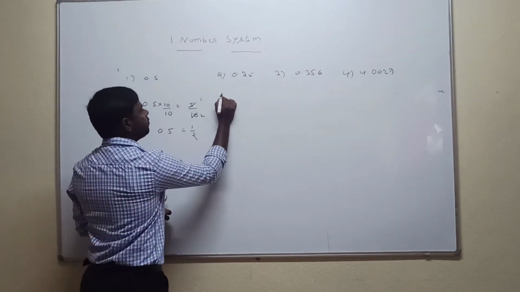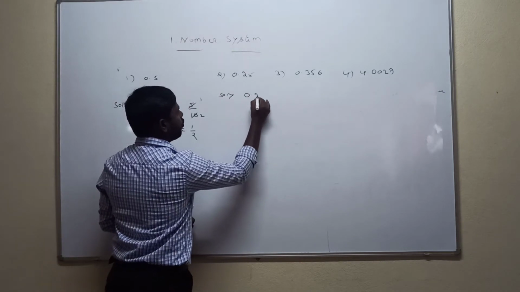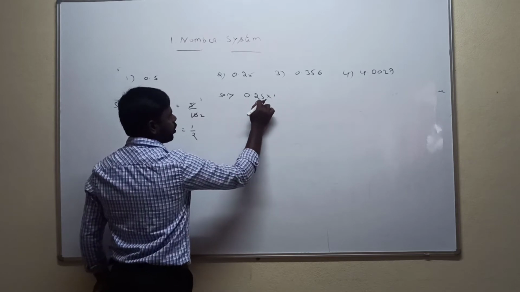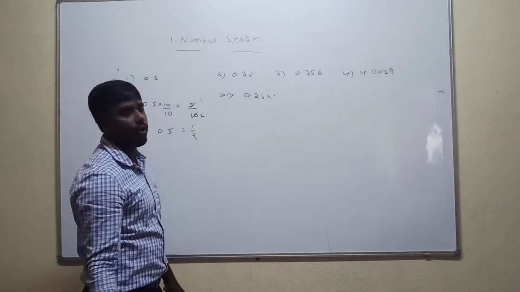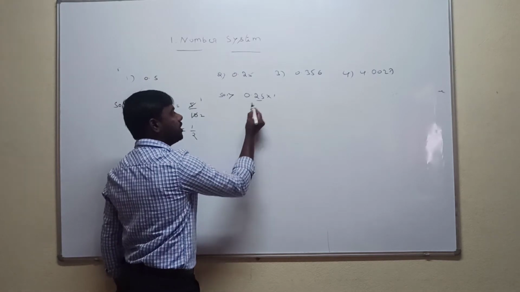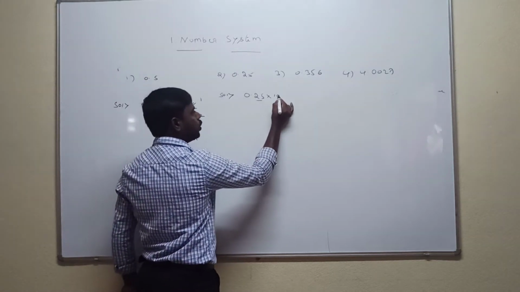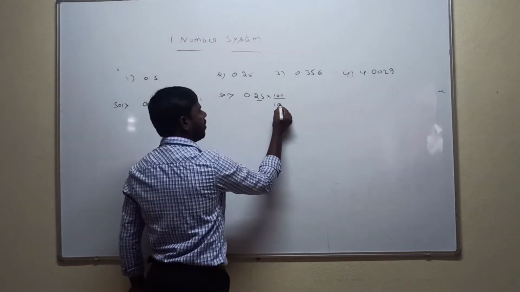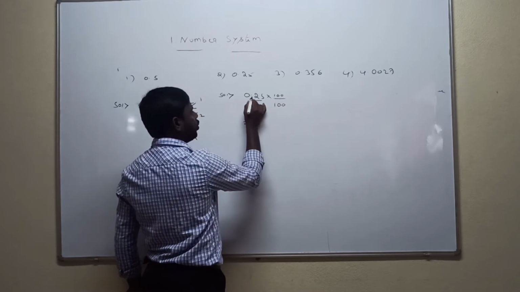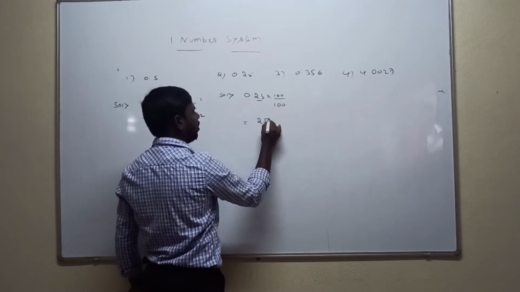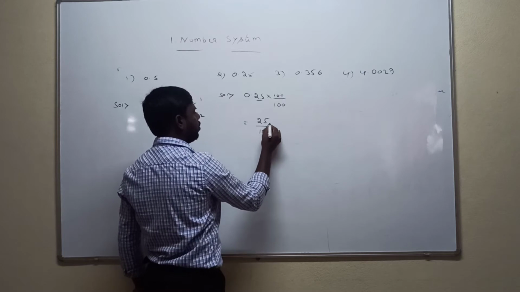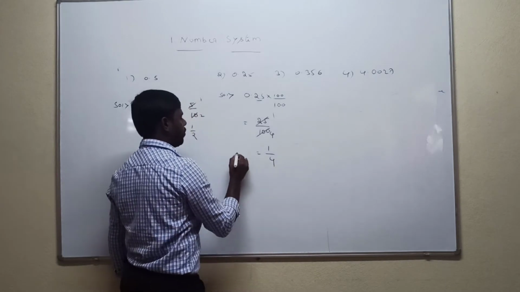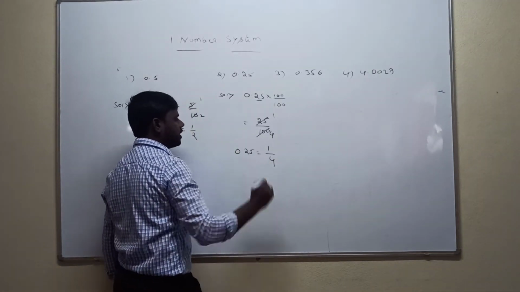Second one is 0.25. First, what I am telling? First take 1. 0.25 into 1 is 0.25. How many digits after the point? 2 digits. Take 2 zeros. What is the value you are getting? 100. So multiply with 100, divided with 100. So now numerator 0.25 into 100 is 25. Denominator is 100. So now 25 1s are 25, 25 4s are 100, equal to 1 by 4. So the value of 0.25 is 1 by 4.